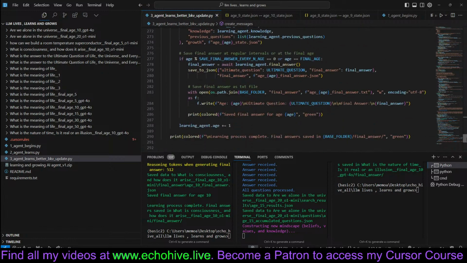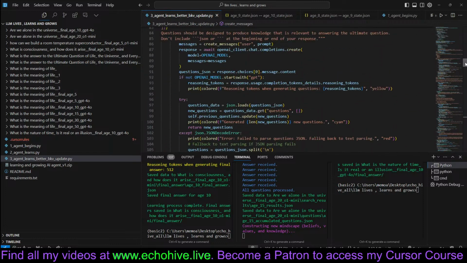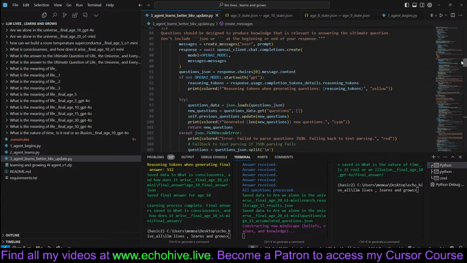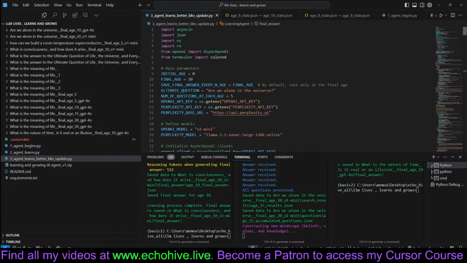which we'll go and review right now. So the rest of it is just some logistical stuff, really. But we are looking for the final answer generator. Oh, right here. So as we go through the ages, we'll come back to this real quick. You can also get intermediate answers. So if you were running this for a long time, O1 Mini can get expensive, because it outputs so many tokens.